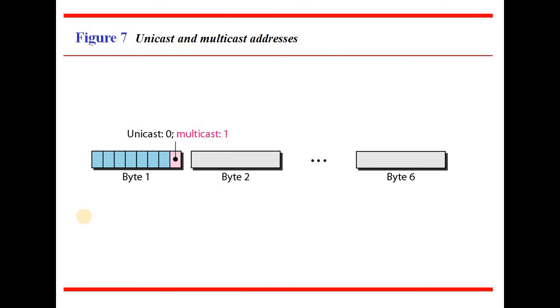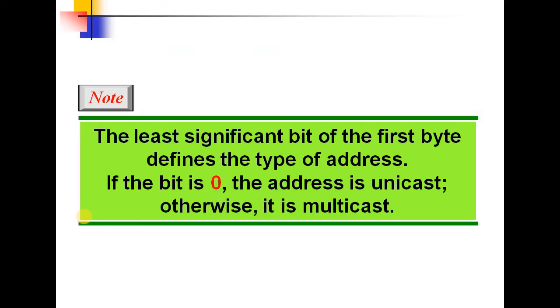Now, how many types of addressing do we use in the MAC frame format? Unicast and multicast addresses. Unicast is indicated with a 0, multicast with a 1. In the first byte of the address, if the first bit is set to 0, it means unicast, and if it is set to 1, it means it is a multicast frame. The frame will be either multicast or unicast, and this is 1 byte in length. So the least significant bit of the first byte defines the type of the address. As I said already, if the bit is 0, the address is unicast, otherwise it is multicast.